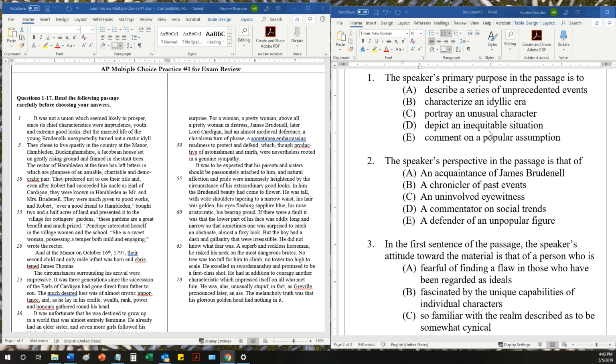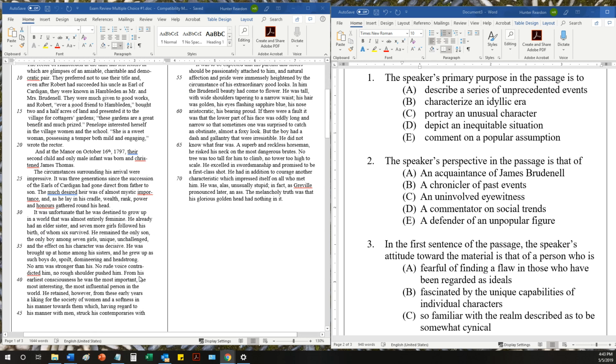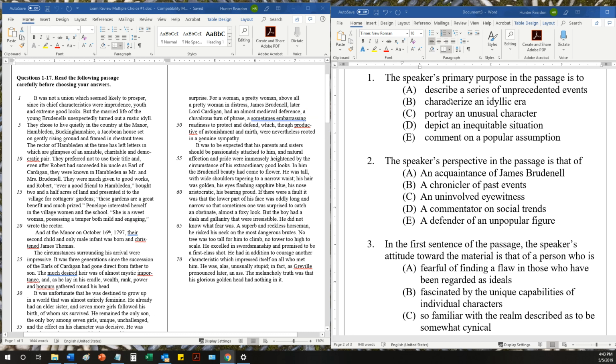An equitable situation, I don't really know if that's accurate. Maybe a little bit. It's possible you could argue that the situation where James Thomas Brudenell got a lot more attention and was seen in a higher light and a better light than maybe his sisters could be inequitable, but that's not the overall purpose of the passage.